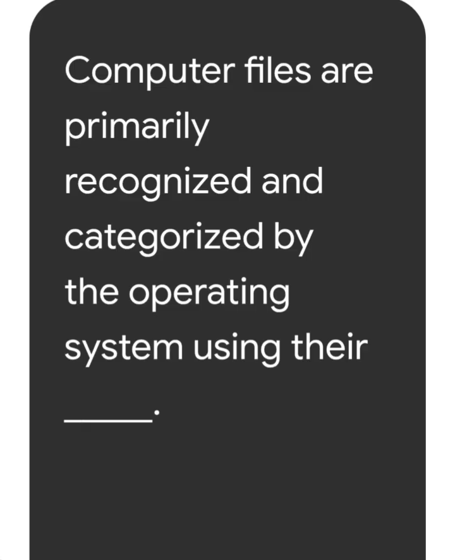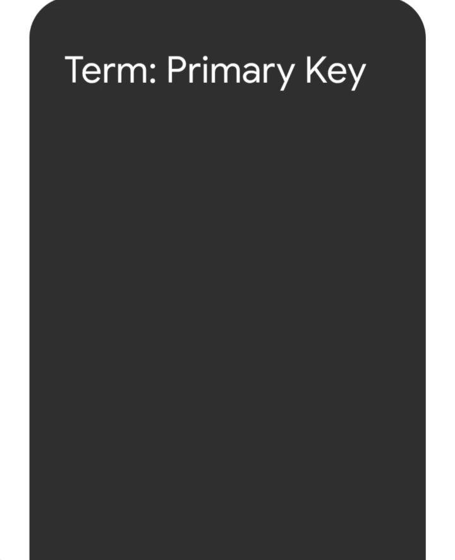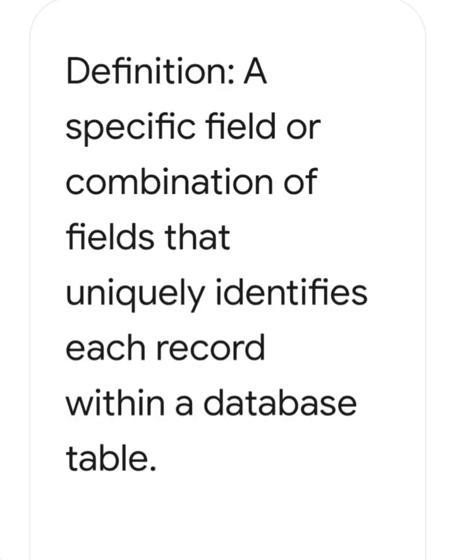Next question, computer files are primarily recognized and categorized by the operating system using their, its answer, file extension. Next question, term primary key. Its answer is a specific field or combination of fields that uniquely identifies each record within a database table.